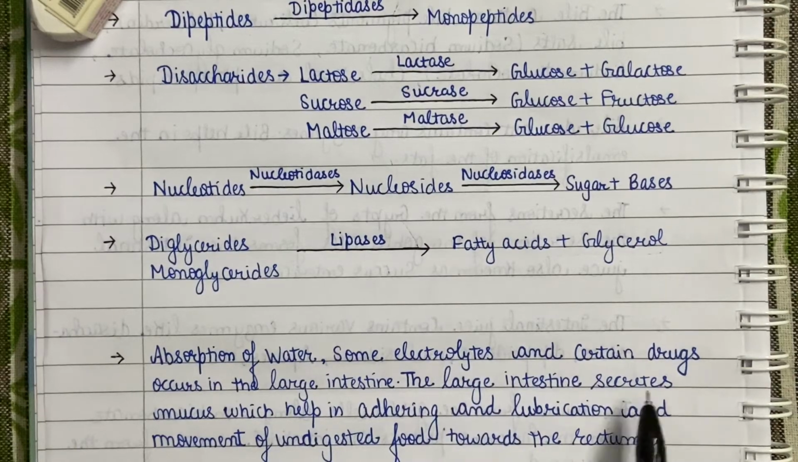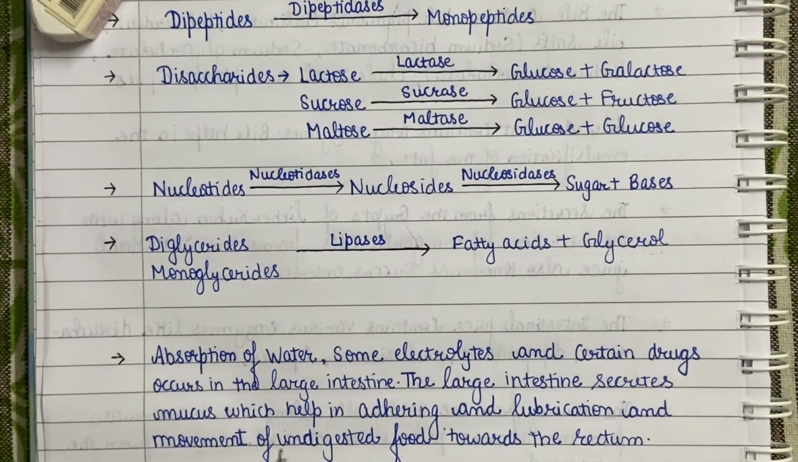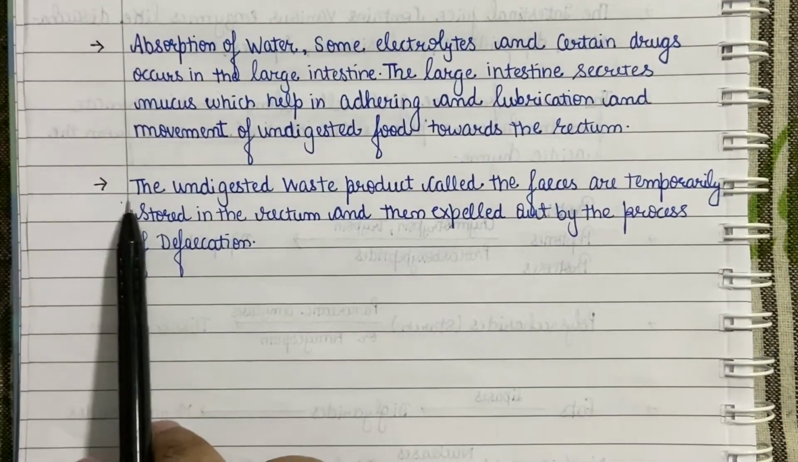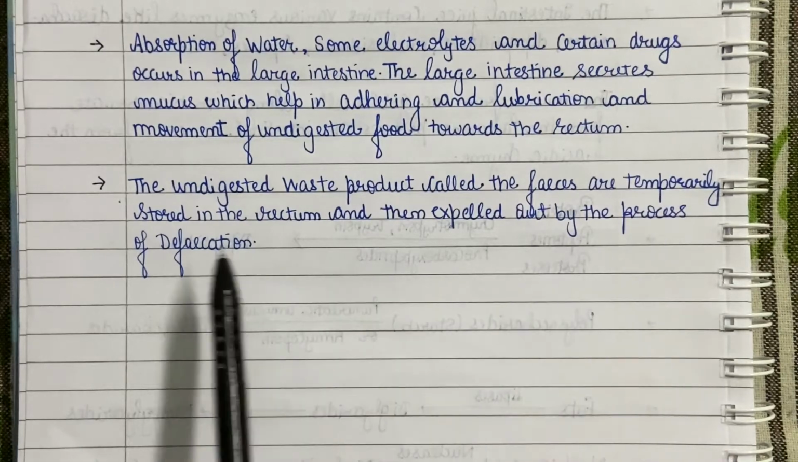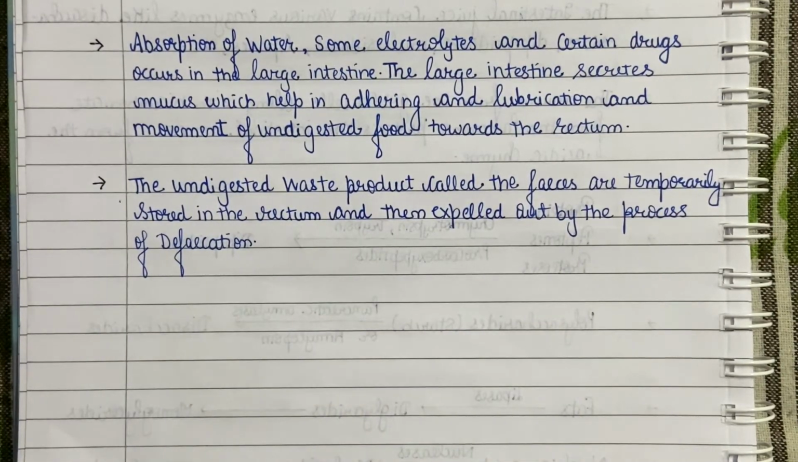The large intestine in fact secretes mucus in the lumen, which helps in adhering, lubrication and movement of undigested food towards the rectum. The undigested waste product called feces is temporarily stored in the rectum and then expelled out by the process of defecation.